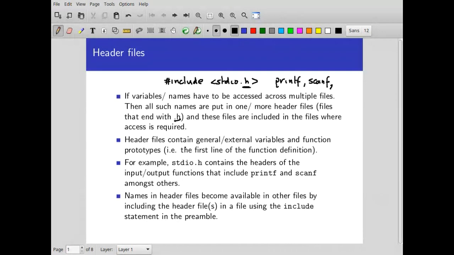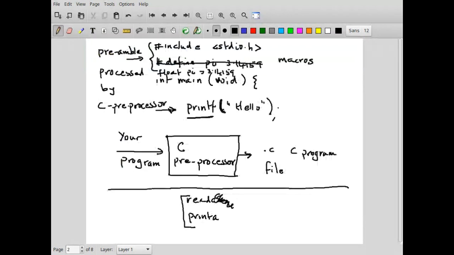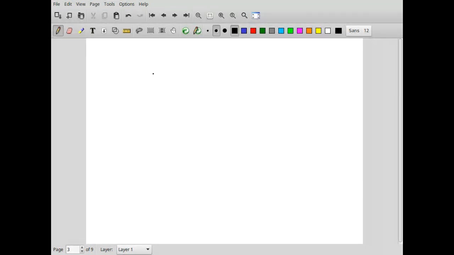Okay. And so when you convert something into a library, there are two parts. So you want to create a library. There are two parts to this.